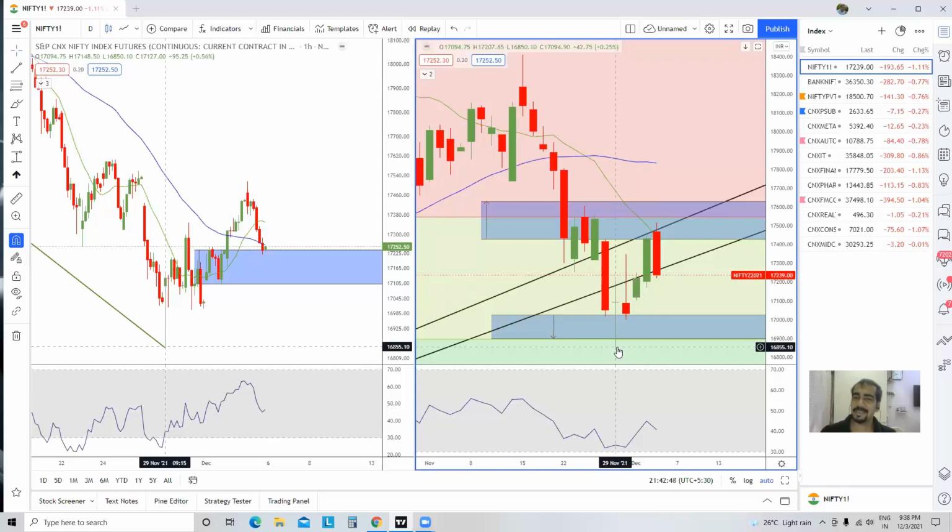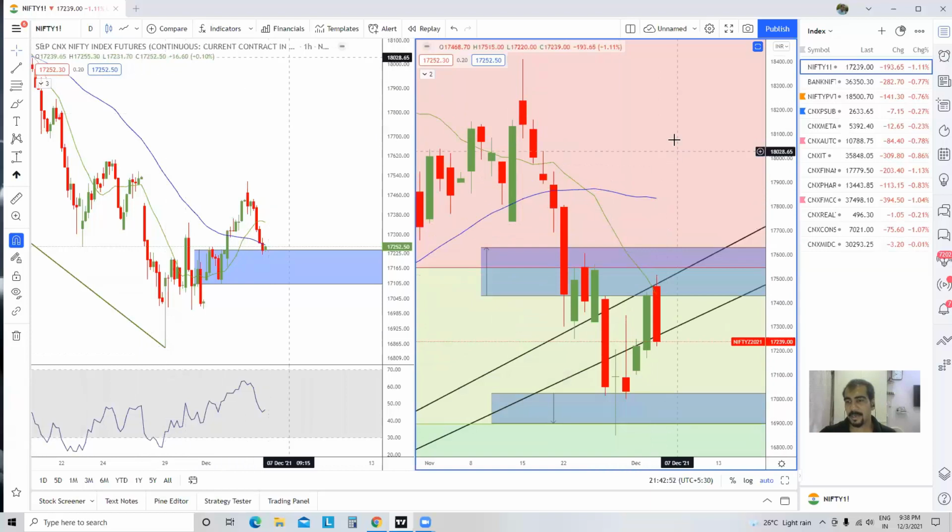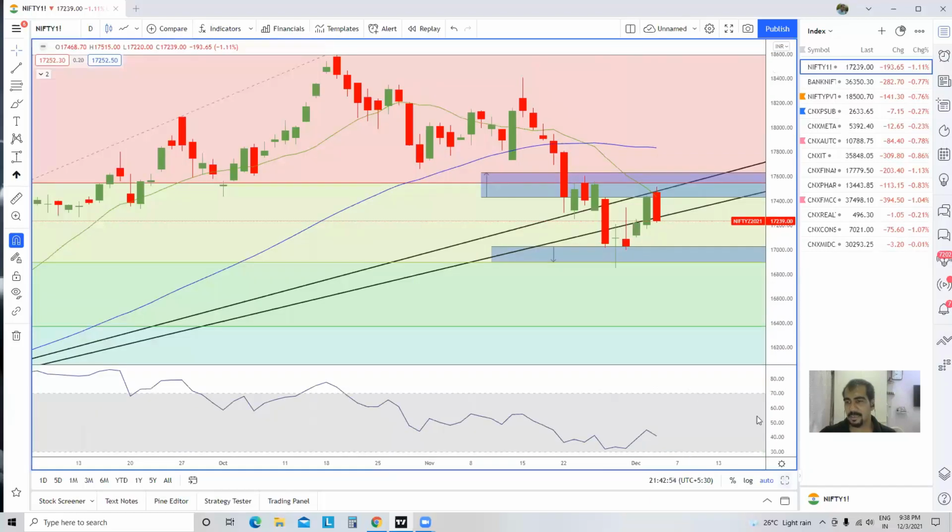Because if the main index itself is between a resistance and a support band, it is certainly not going to be very easy for other stocks as well. Maybe one or two stocks here and there might outperform. They might give you a good short-term trade on the downside or on the upside. But as of now, I can't see a very strong move in any direction until and unless some major levels are broken.